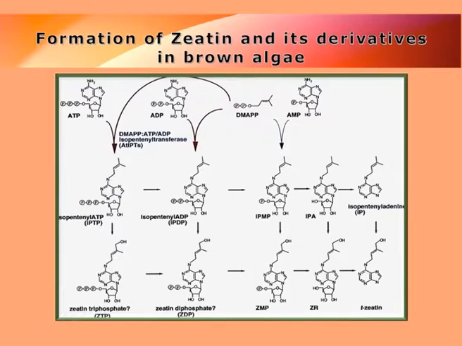And once the zeatin triphosphate is produced, it will produce the zeatin diphosphate, then zeatin monophosphate, then zeatin riboside, and then it will produce the zeatin, which is trans-zeatin. So as you can see, the trans-zeatin is the most common form of cytokinin present in algae.